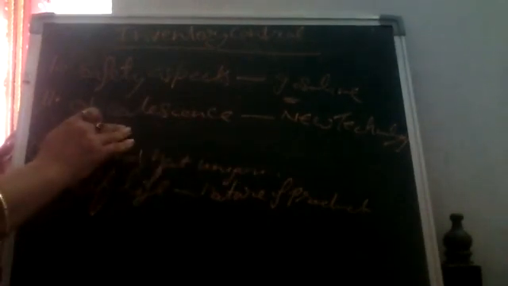Next one is obsolescence. The last one is obsolescence due to new technology. Whenever new technology is introduced, the old technology becomes useless. This is called obsolescence.